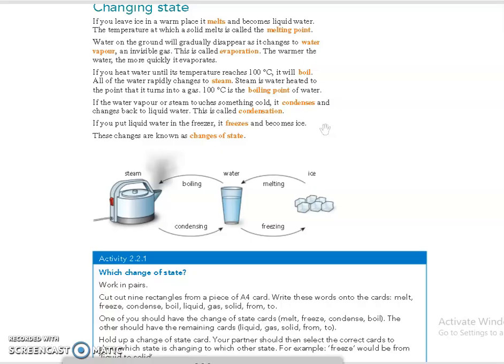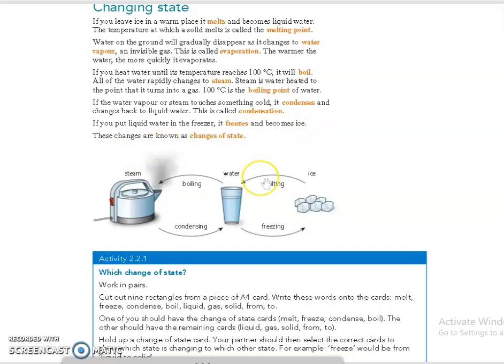There is a process of changing from solid to liquid to gas, and reverse also, that is from gas to liquid and liquid to solid also. So here condensation means from gas to liquid. Okay, so it changed back to liquid water, and this is called what? Condensation. So like that, when liquid changes to solid, the process taking place here is what? Freezing. Okay, so if we put liquid water in a freezer, it freezes and becomes ice.